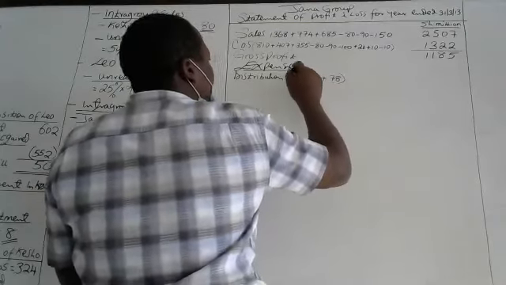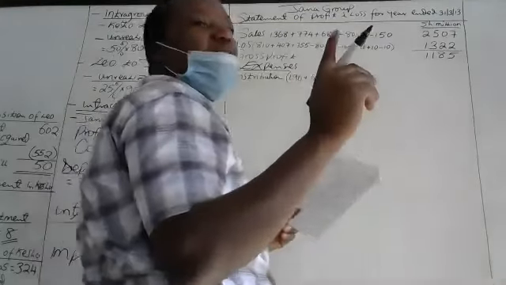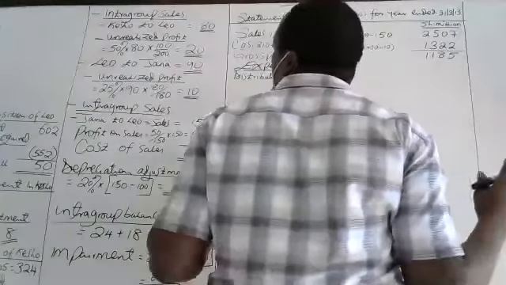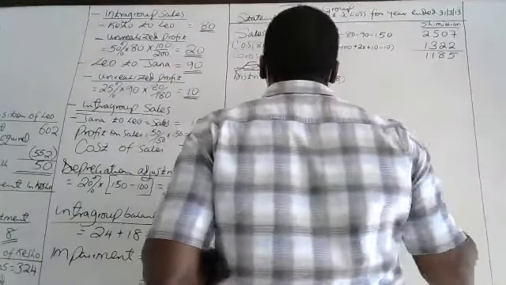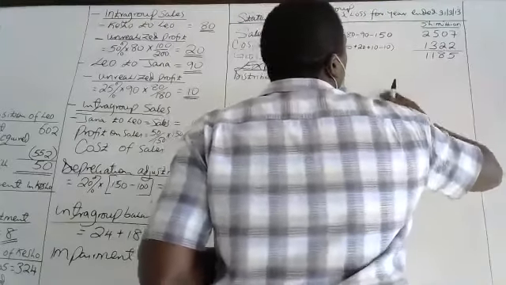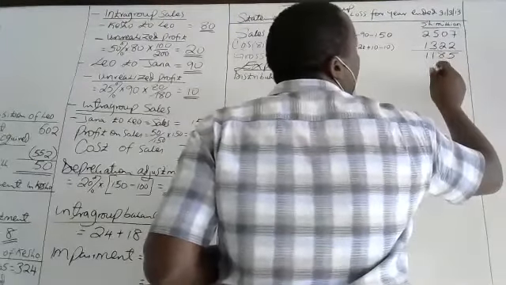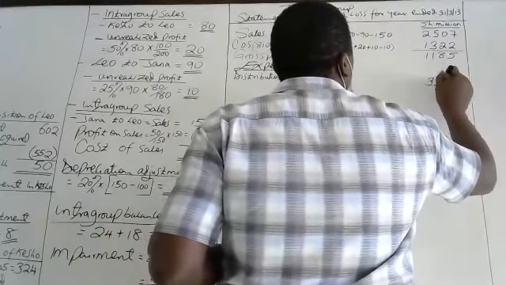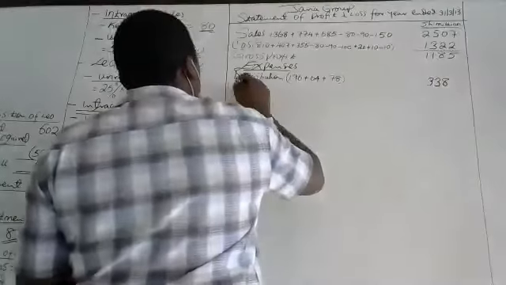We are adding just like that because none of the subsidiaries was acquired during the year. They have been subsidiaries for several years. So this plus this equals what? 338.